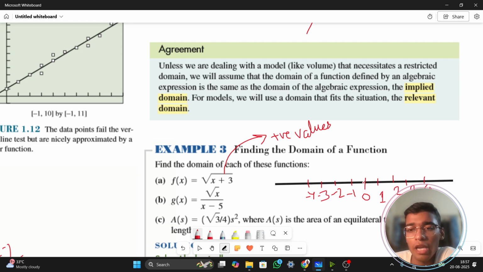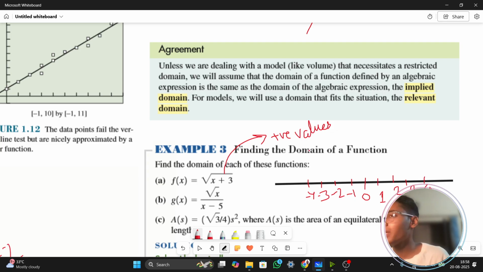So you see, if I'm putting 0 into this function, I'm getting root 3. Good, it can give me the value. If I'm putting minus 1, I'm getting root 2. Good, it is a positive value. If I'm putting minus 3, I'm getting 0. If I put minus 4, I'm getting minus 1. So root of minus 1 is a complex number. And complex number means those numbers which we cannot see, they are coming from some imaginary land.